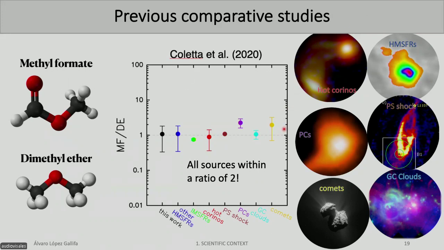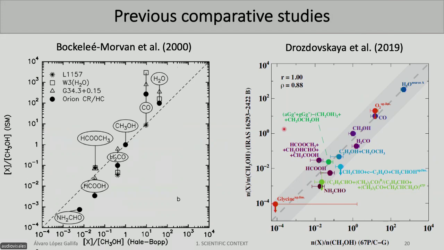And they found that, for example, this ratio is quite similar. All the sources are within a ratio of 2. Also, other scientists did something completely different. They only took two sources, in this case, this comet and this star-forming region, and they compared a lot of molecules. Each point corresponds to a molecule, obtaining pretty decent correlations.